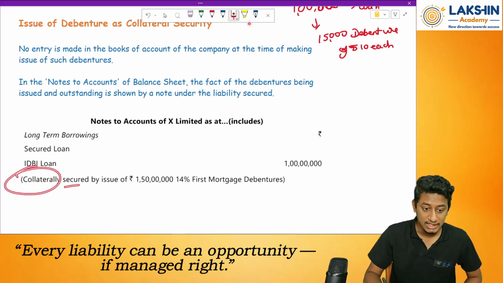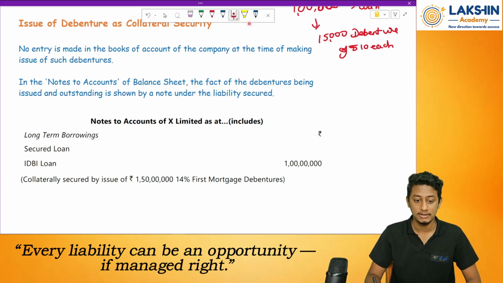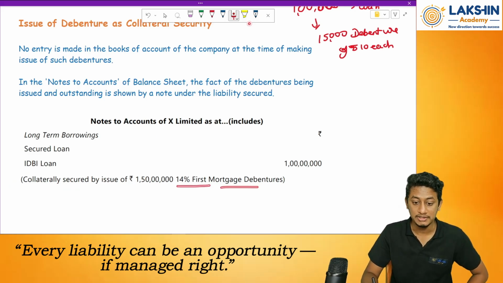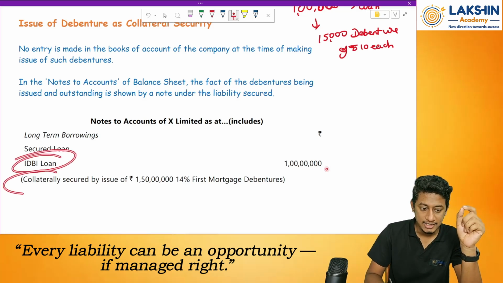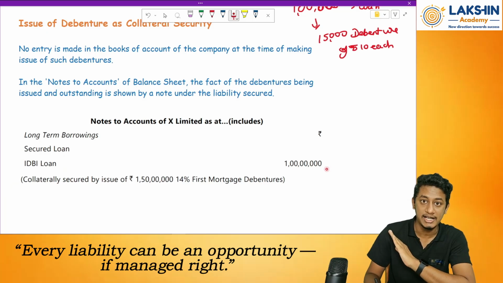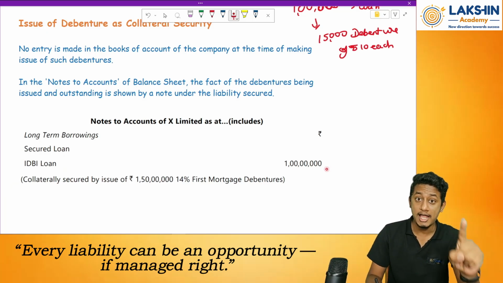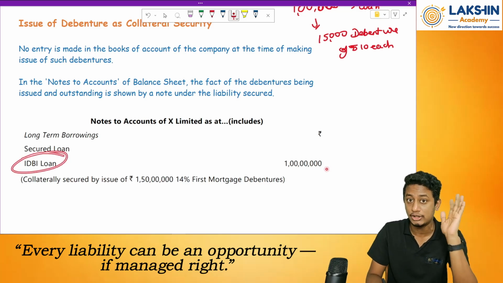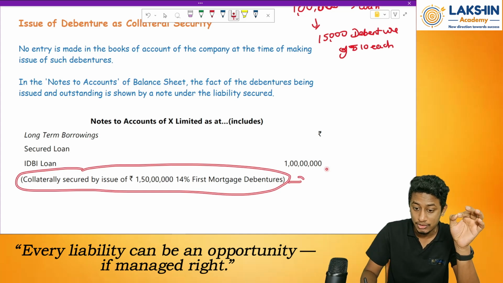So it is collateral secured by issue of 1 crore 50 lakh rupees worth of 14% mortgage debentures. For a loan, I can just say that it has been collateral secured by the issue of debentures and no separate entry needs to be passed. When will the entry for debenture be passed? Whenever I am actually issuing the debentures because I am not repaying the loan. I don't have enough money to repay the loan. In that case only, I will issue these debentures and it will be shown as what?